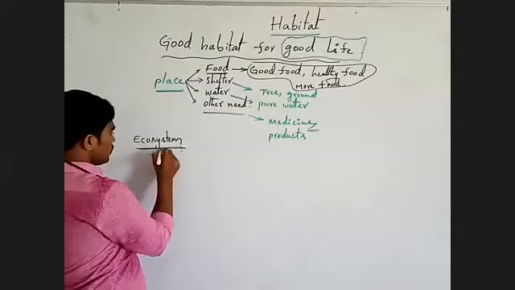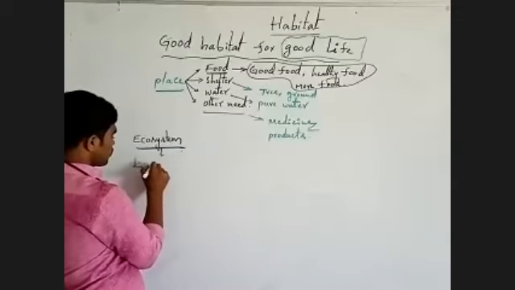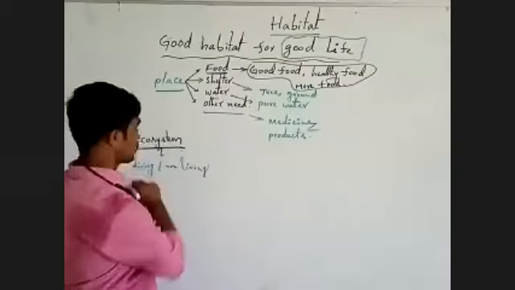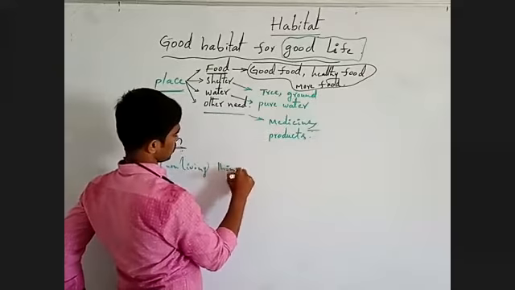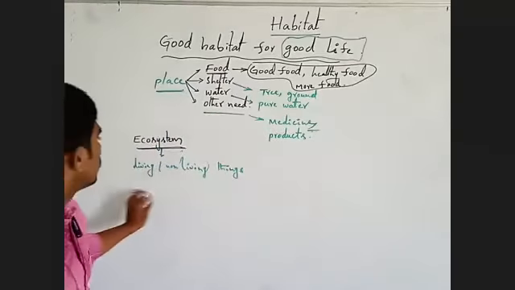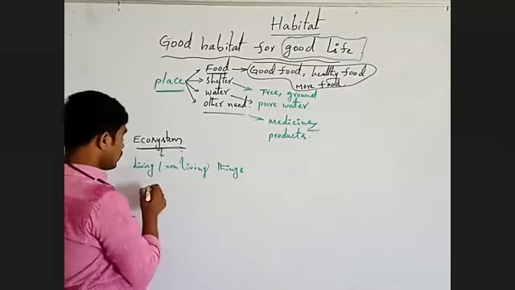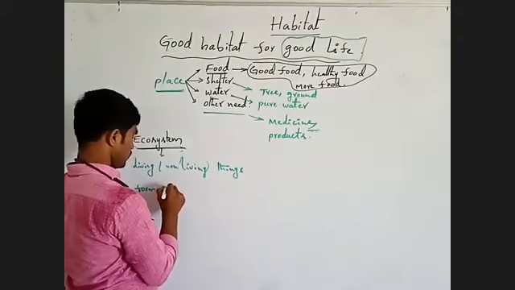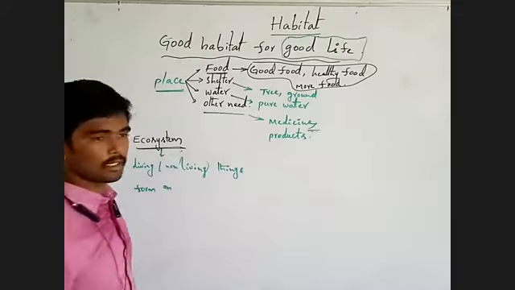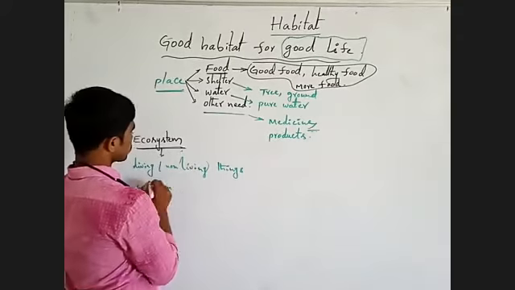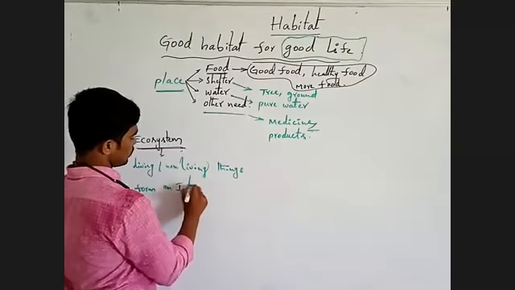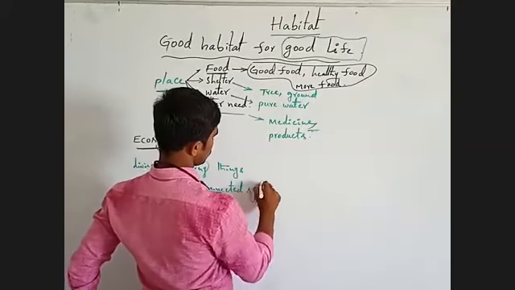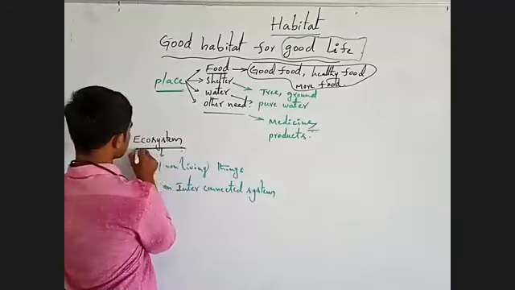Here, ecological system: living things and non-living things collectively form an interactive system or interconnected system. This system is called ecosystem.